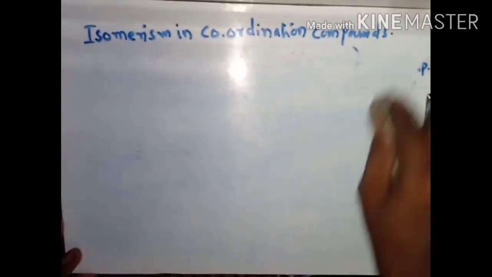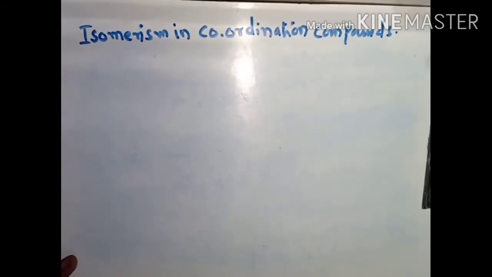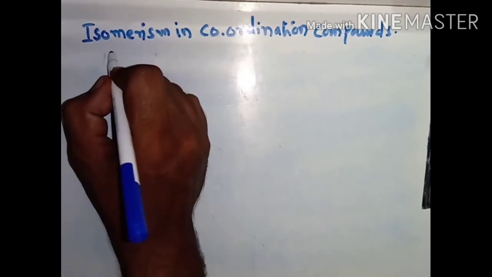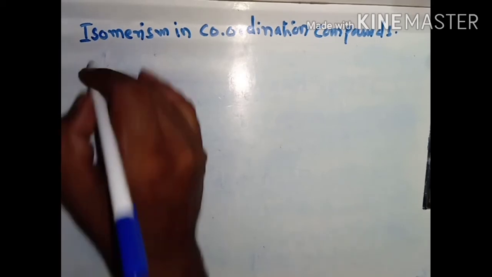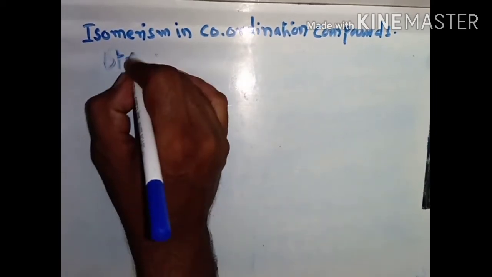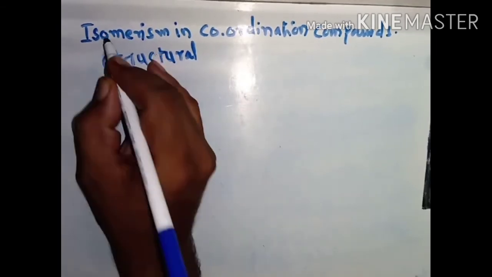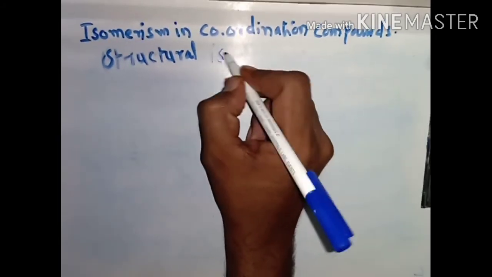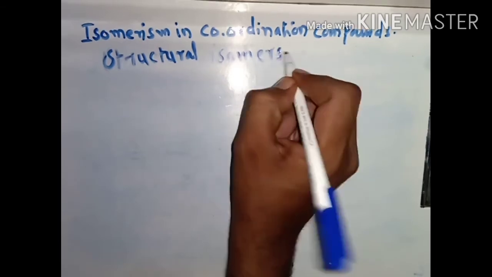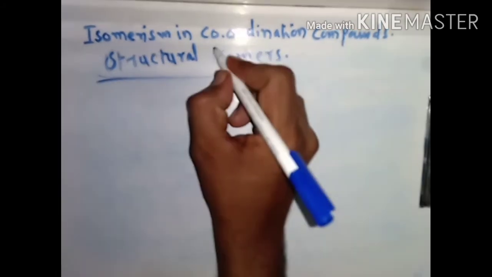Another classification we have, it is the most important classification which is asked in the examination, that is the structural isomers. Now what is structural isomers?